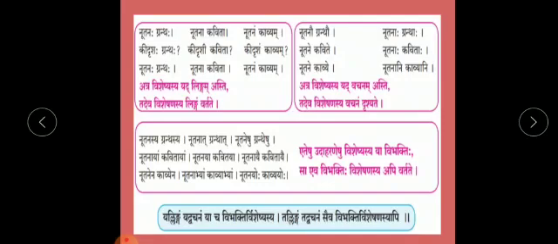If the noun is in ekvachanam, the adjective will be in ekvachan. If the noun is in dvivachan, the adjective will be in dvivachan. If the noun is in bahuvachan or plural form, then the adjective will also be in the plural form. Now there are two rules we have seen. The gender of a noun and adjective will be the same. The number of a noun and adjective will be the same.